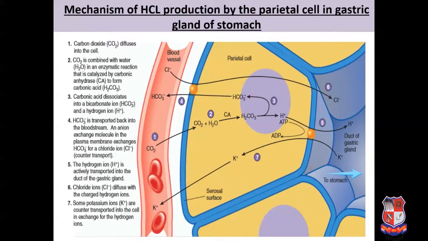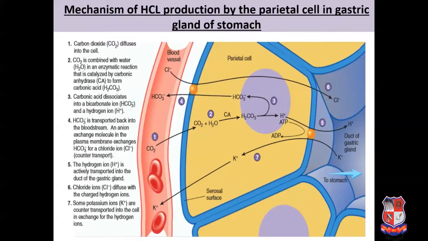Now this carbon dioxide combines with water in an enzymatic reaction catalyzed by carbonic anhydrase to form carbonic acid. This carbonic acid then dissociates into a bicarbonate ion and a hydrogen ion. Now the hydrogen ion is available for the reactions. The bicarbonate ion goes back into the bloodstream in exchange for a chloride ion, as we require chloride ion also for the formation of hydrochloric acid.